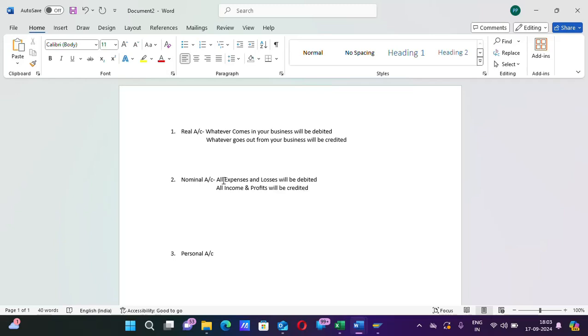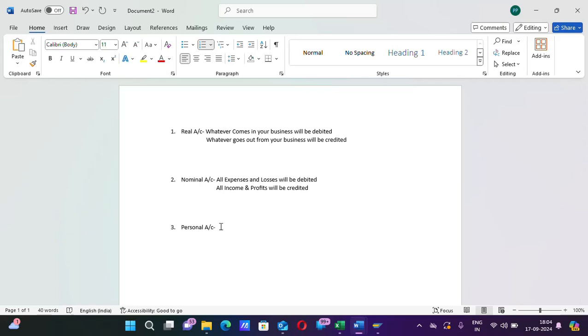A simple rule for nominal account: all expenses and losses will be debited, and all the income and profits will be credited as per nominal account.